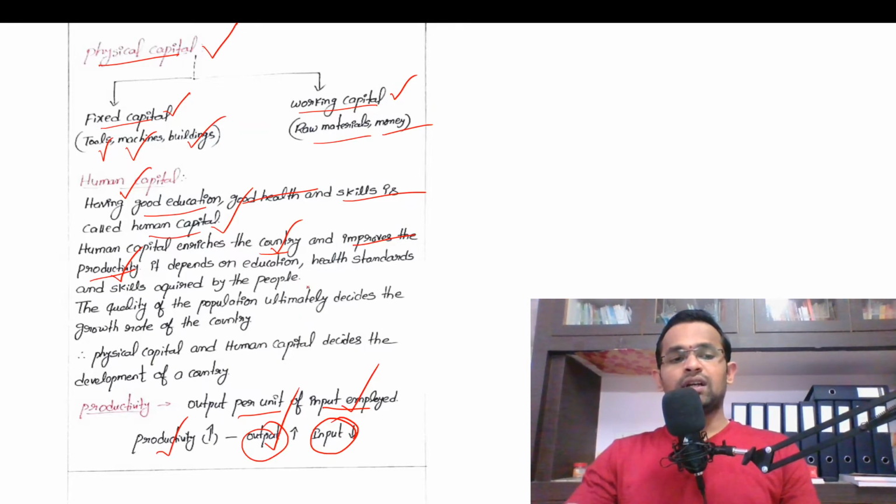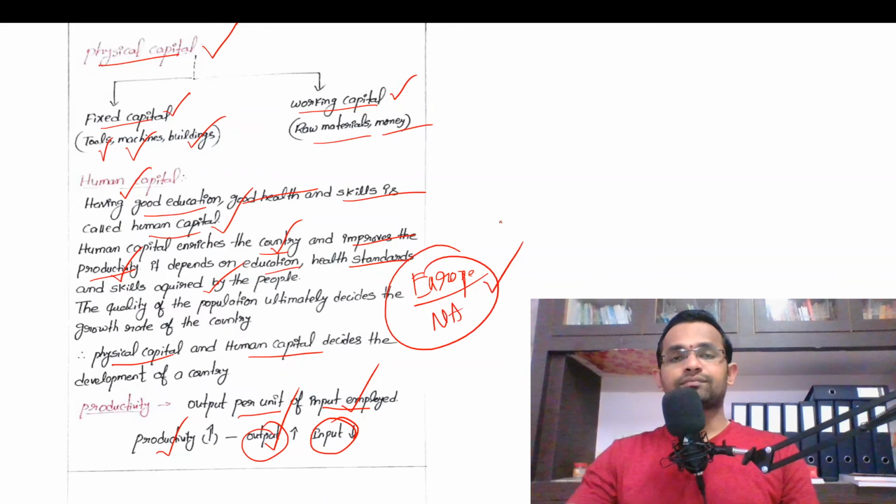And of course, the productivity of a human capital depends on education, health standards, and skills acquired by the people. So therefore, physical capital and human capital decides the development of a country. If you take European countries and countries in North America, they have good physical capital as well as human capital. So that's why they are called as developed countries.